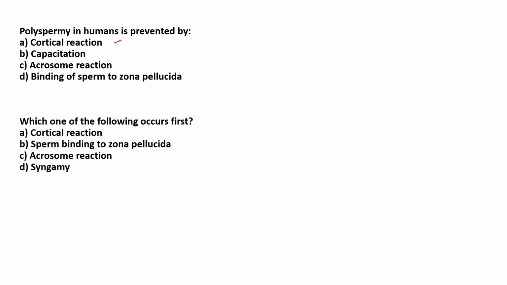All these reactions take place only after the cortical reaction. First, the cortical reaction takes place. This cortical layer is an outer layer that is found in the zona pellucida. They are made up of glycoproteins, and they harden the layer, so that only one sperm can bind to an ovum. Many sperms can't bind to an ovum. So that is checked only by the cortical layer. So in humans, polyspermy is prevented by the cortical reaction.